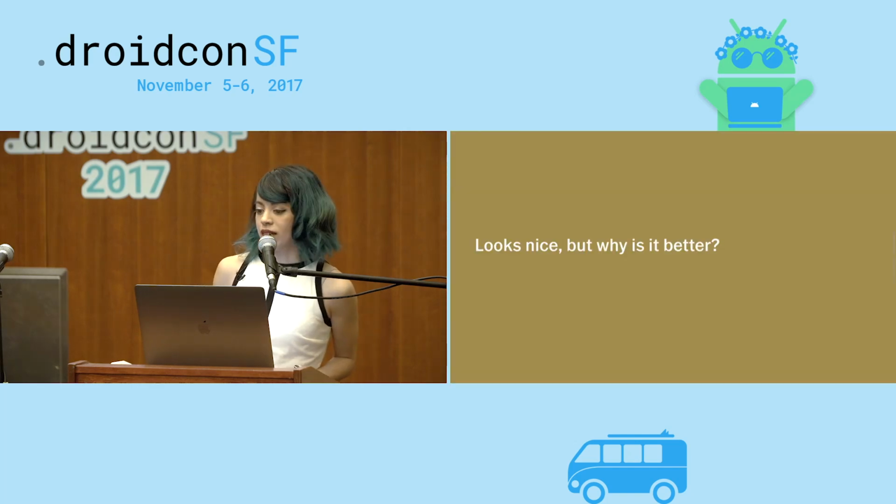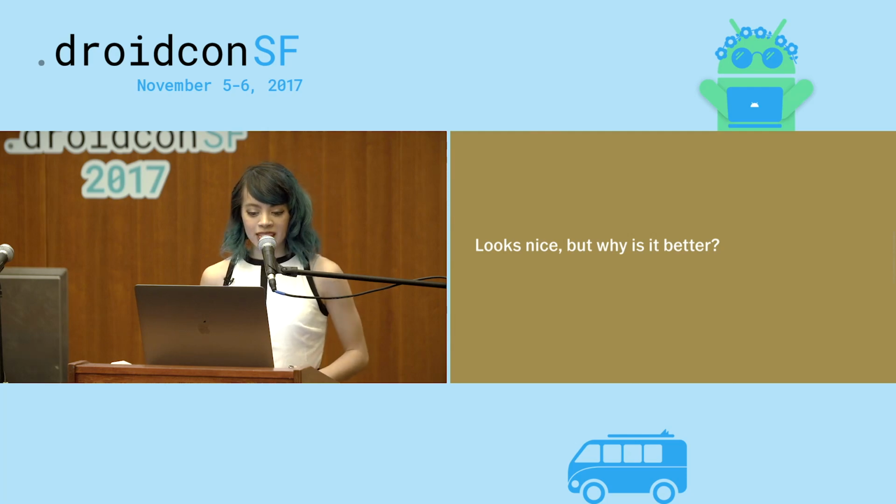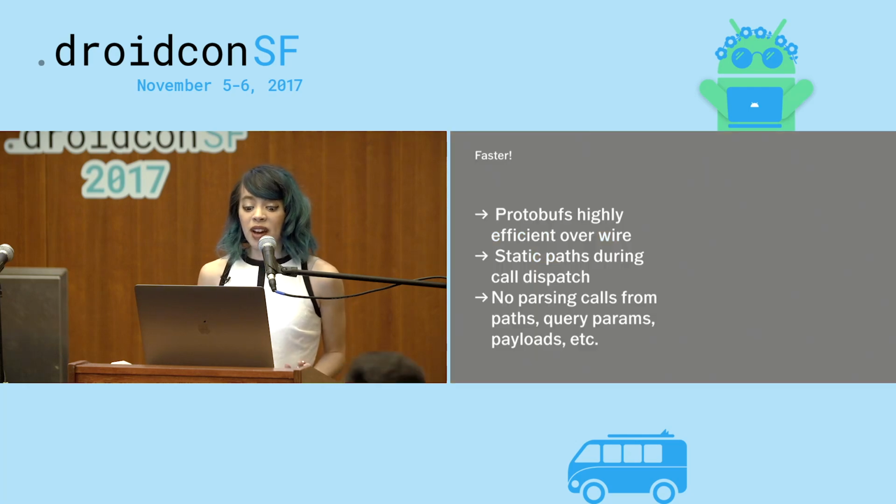All right, so all of this looks nice. It's nice to not write code. Everyone likes that. But why is it better? What are the performance optimizations that actually make this better? The main one is that it's faster. Protobufs, like I mentioned, are highly efficient over the wire. gRPC also uses static paths for call dispatch. So instead of a path being something like get user /123456, you would just call get user and pass in a parameter, which means that it doesn't have to parse this out. There's also no need to compress JSON, no need to parse JSON, no parsing long paths, query parameters, payloads. It doesn't have to worry about any of that.